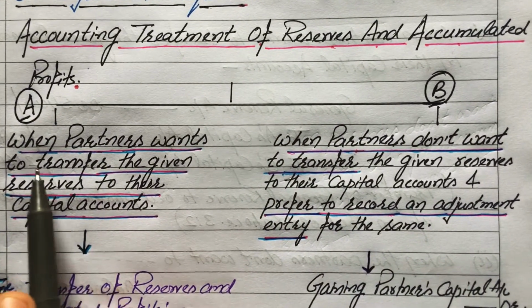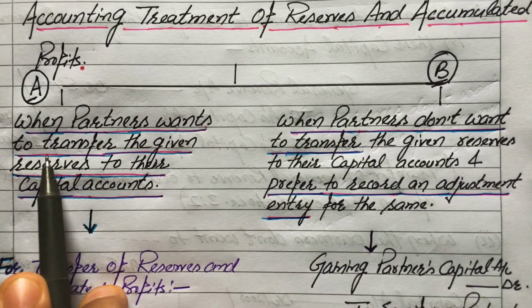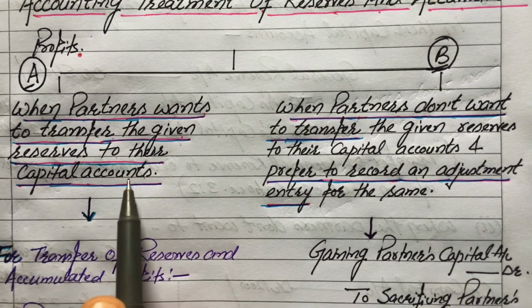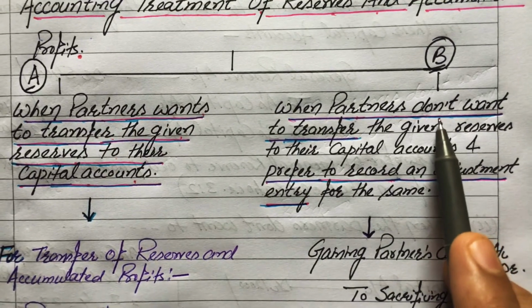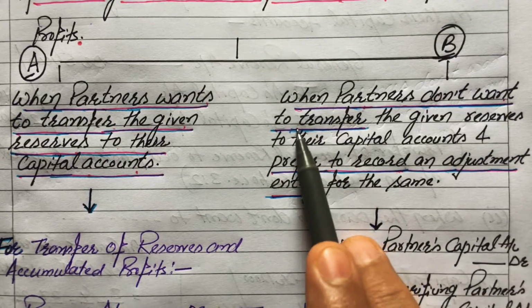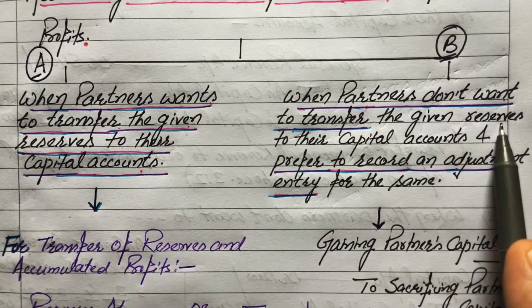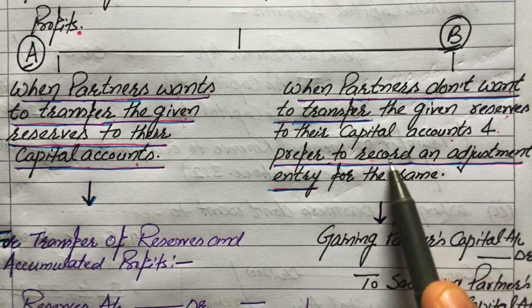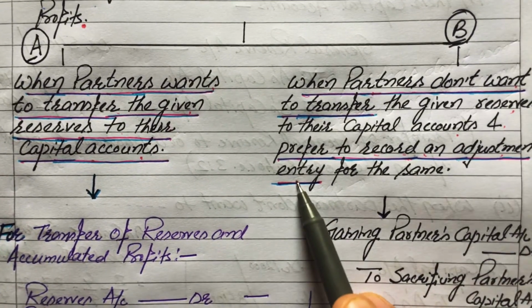Number one, when partners want to transfer the given reserves to their capital accounts, and second, when partners don't want to transfer the given reserves to their capital accounts and